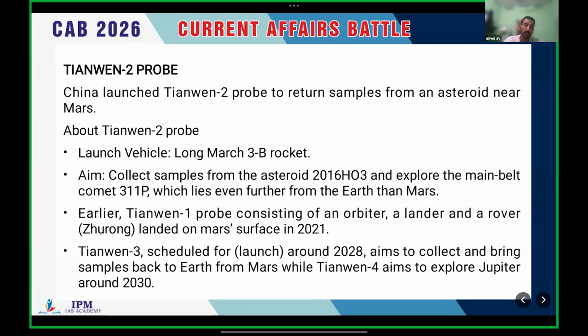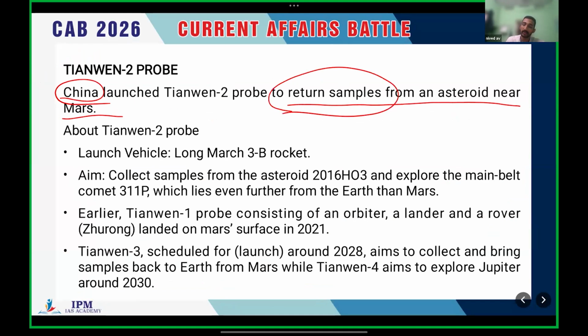Next important topic is the Tianwen-2 probe. It is a China-led space mission to bring back samples from an asteroid near Mars. Clear? That basic information is more than enough for you to attend any question related to the UPSC preliminary examination. Clear?